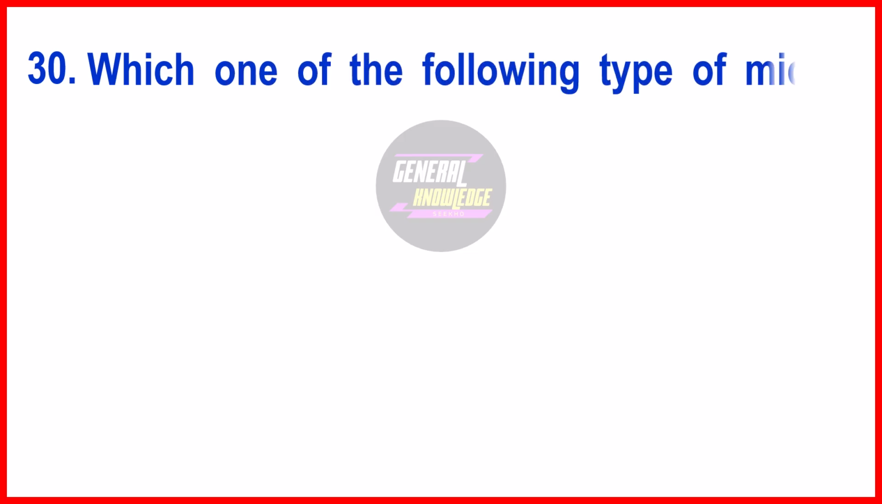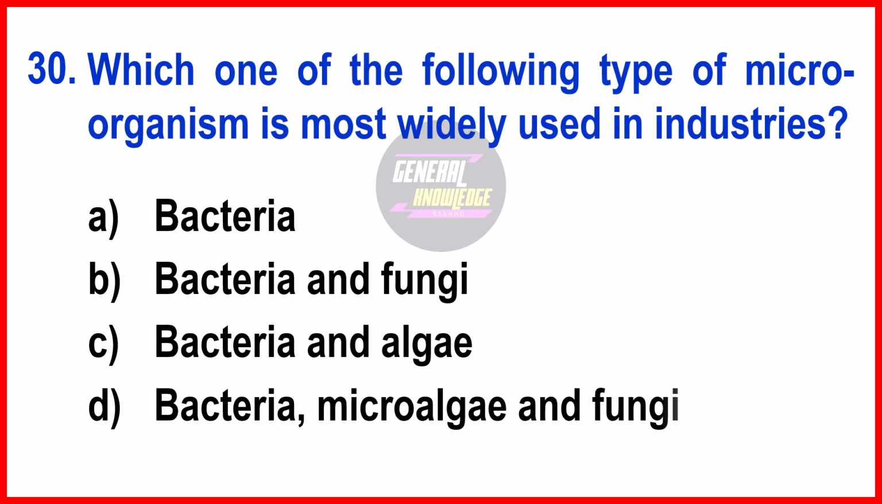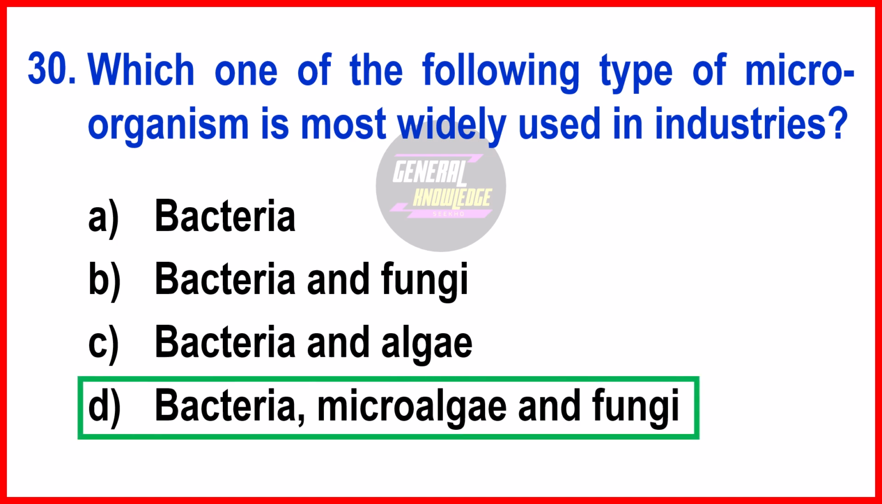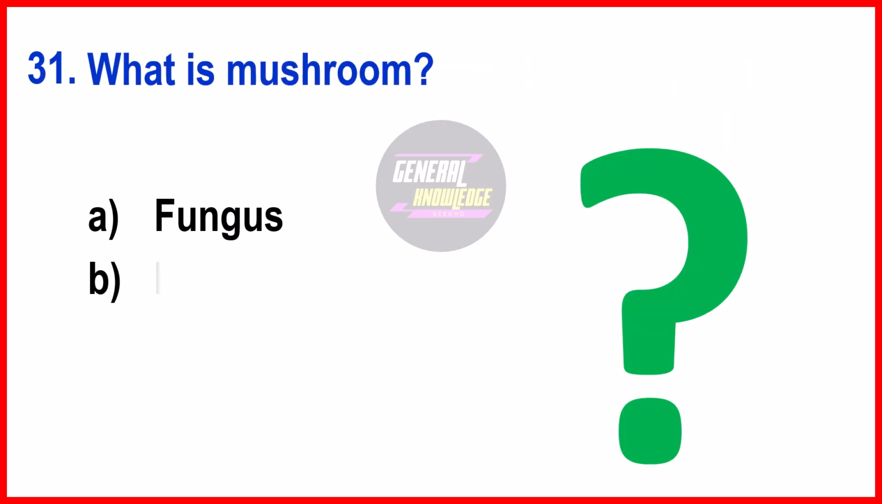Next question. Which one of the following type of microorganism is most widely used in industries? The right answer is option D, bacteria, microalgae and fungi. Last question, what is mushroom?